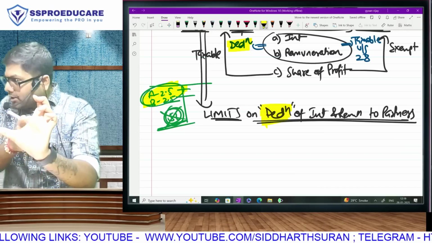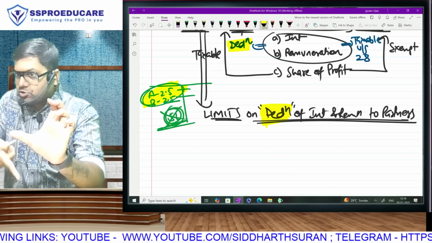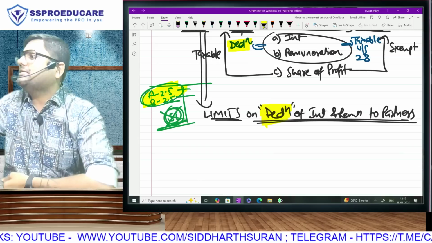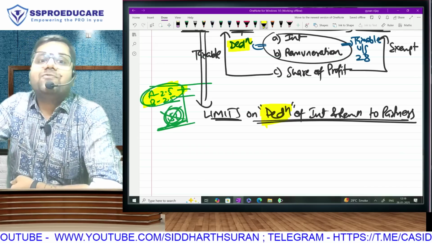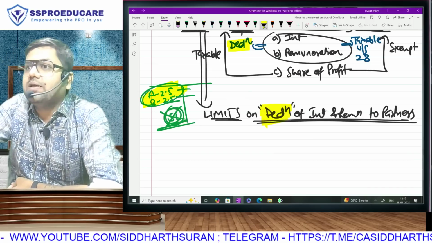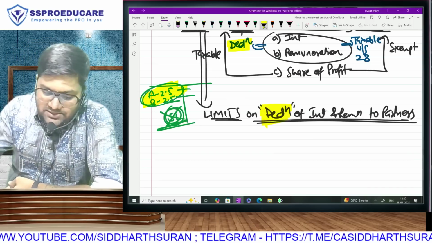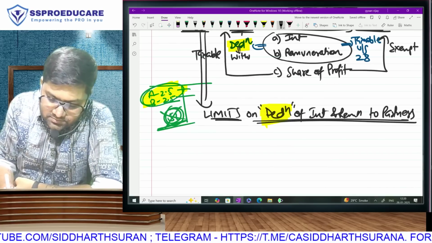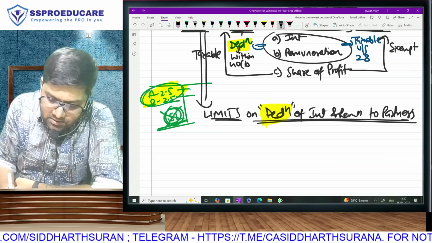So of course you need to learn how to calculate the 4 lakh. I'll teach you the limits. We'll do the limits. But once you do it, you know that the excess you have to disallow. After you disallow the excess, in our example it came to 1 lakh, is where finally you will get your marks. So can I say the deduction will be within 40B limits?